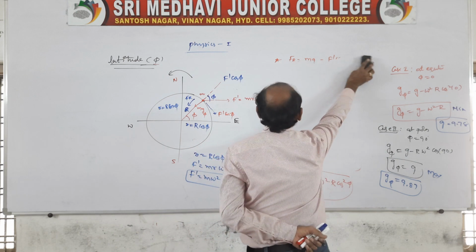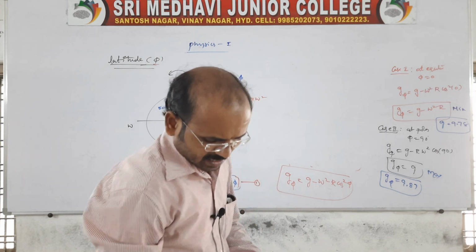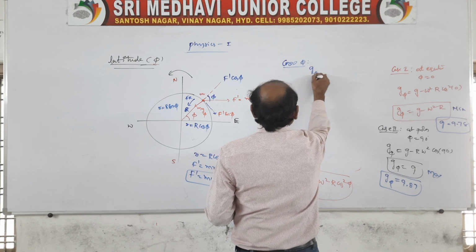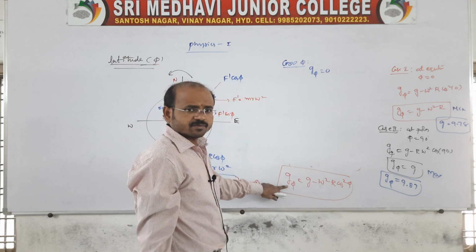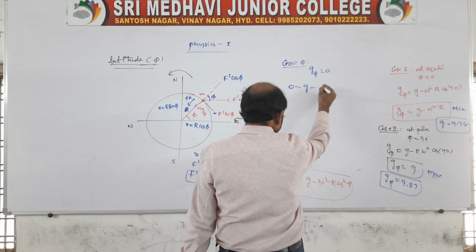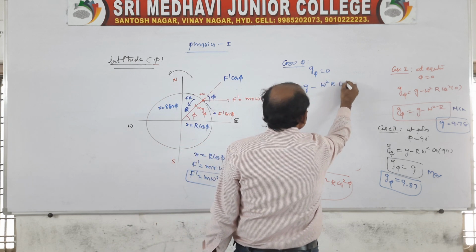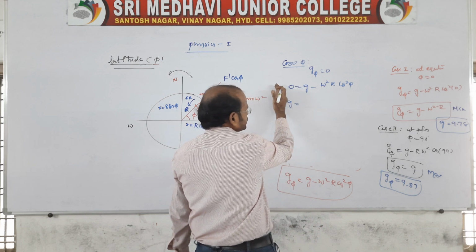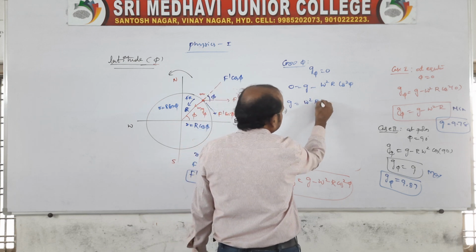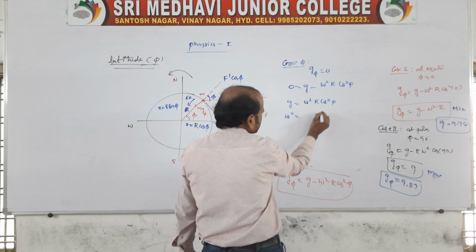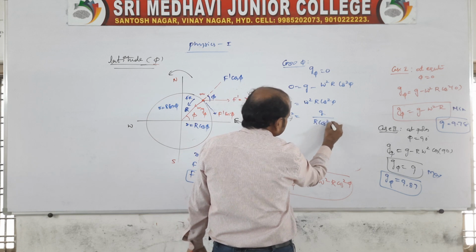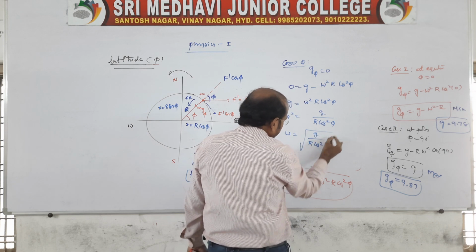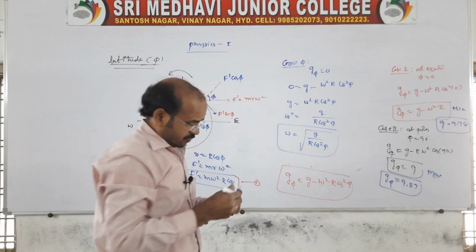Suppose I want to tell you the third case. Case 3 is the weightlessness condition. That means you take the g phi value as 0. Here you write g, this value 0 you take. So g minus omega square r cos square phi equals 0. Since there is a minus, you bring it to the left side and it becomes a positive omega square r cos square phi. From this, omega square is equal to g by capital R cos square phi. Angular velocity omega is equal to root over g by capital R cos square phi. This is the weightlessness condition.